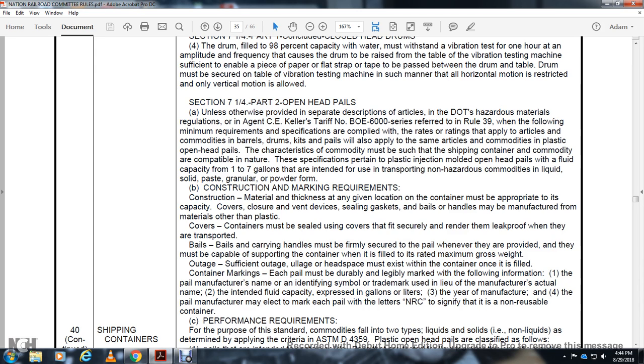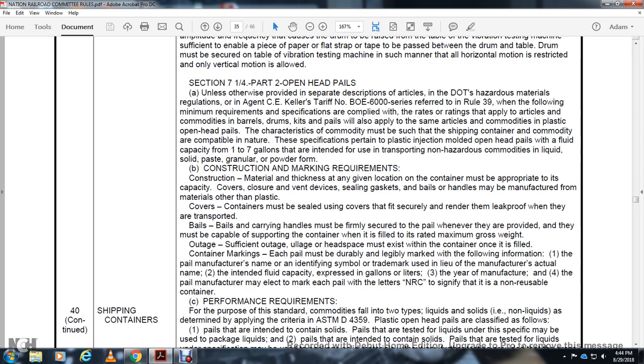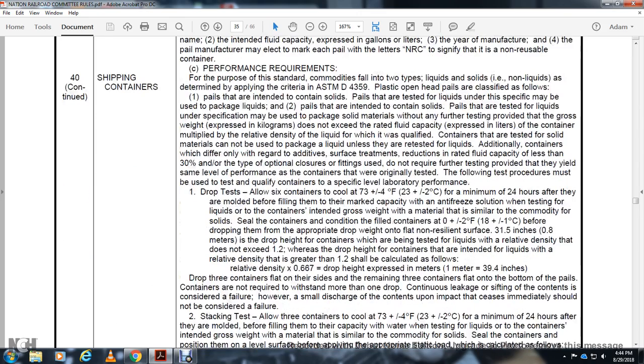Bails or carrying handles must be firmly secured to the pail, and they must be able to support the container when filled to the maximum gross weight. Outages. Sufficient outage, ullage, and headspace must exist in the container once it is filled. Container marking. Each pail must be durable and legibly marked with the following information: the manufacturer name, the identifying symbol or trademark, the year of manufacture, the rated fluid capacity expressed in gallons and liters. The manufacturer may elect to mark each pail with the letters NRC to signify a non-reusable container.